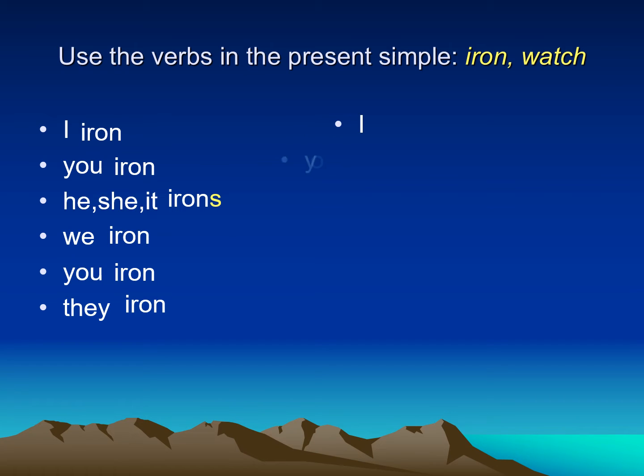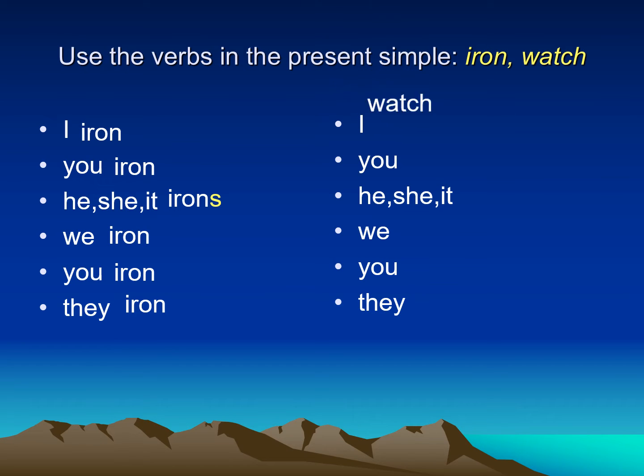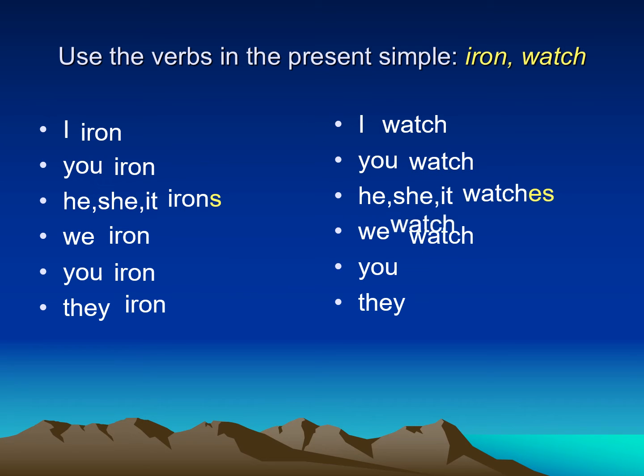What about watch? How can I write the verb watch with all the subjects? For example, with I, I keep the verb as it is, I write watch. With you, I write watch. But with he or she or it, I have to add s. But here, I have ch at the end, so I'll add es. So with he or she or it, I have to put watches. With we, I keep the verb as it is. With you, I keep the verb as it is. And with they, I keep the verb as it is without changing anything.